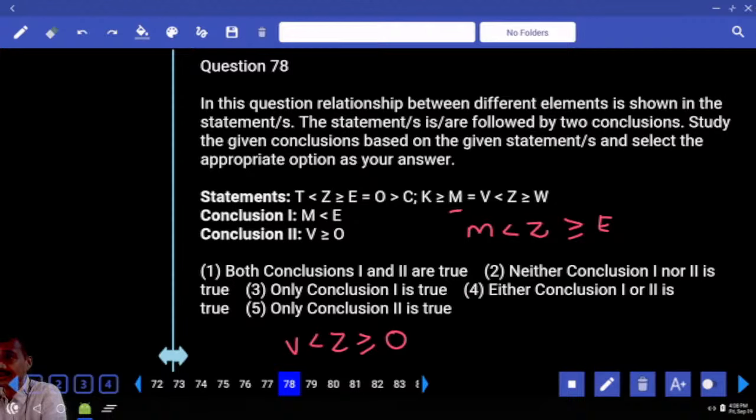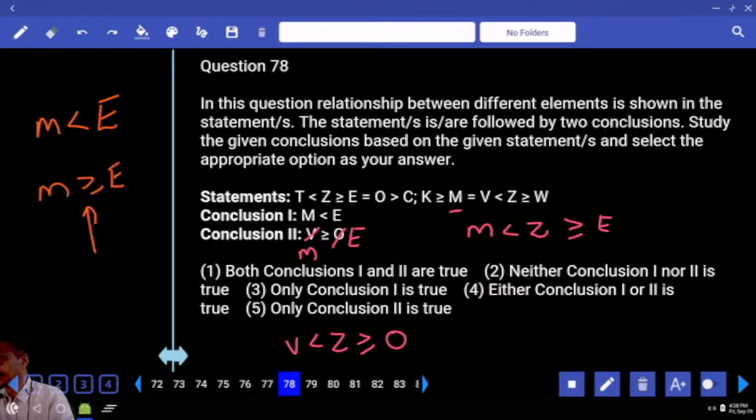Then you need to get neither. But here, E equals to what? O. In the place of O, you can take it as E. And M equals to V. In the place of V, we can take it as M. That means M is either lesser than E or M can be greater than or equal to. All the three symbols were present in two conclusions between the same letters M and E. Hence, what is your answer? Either one or two, choice 4.